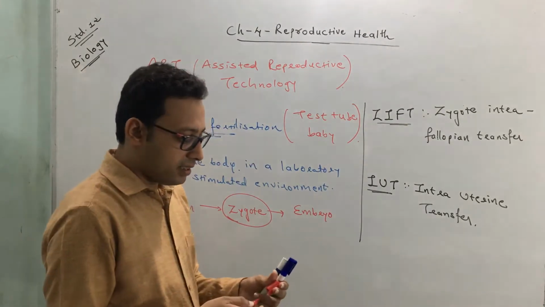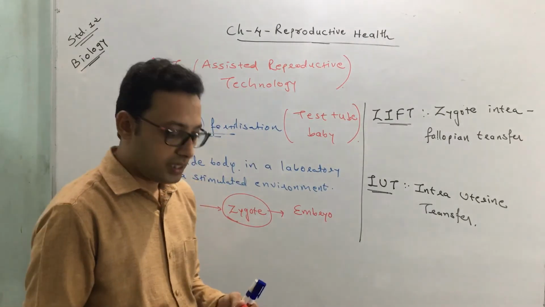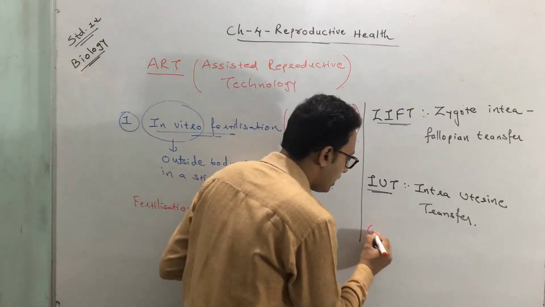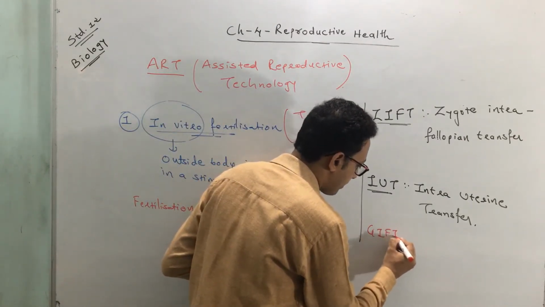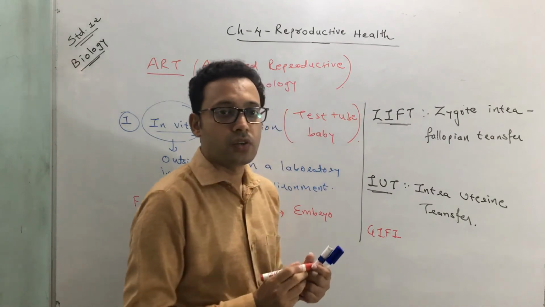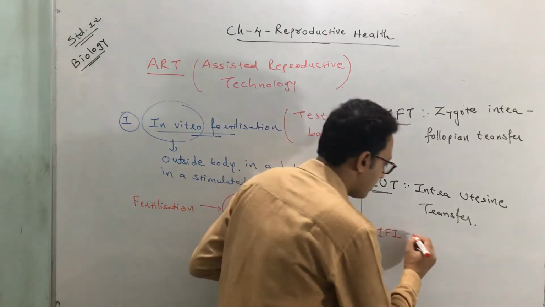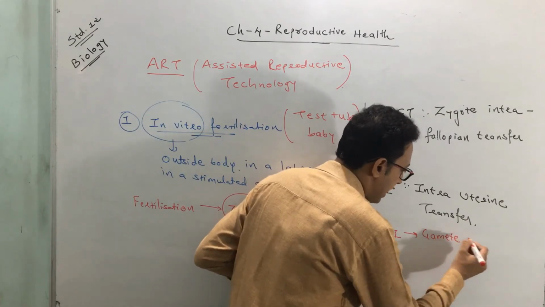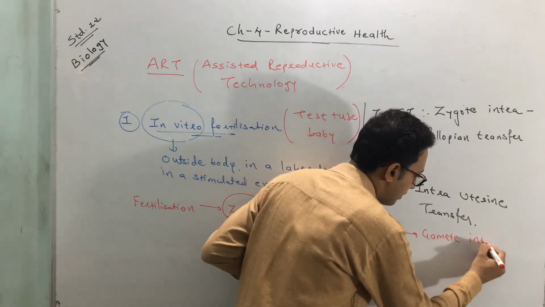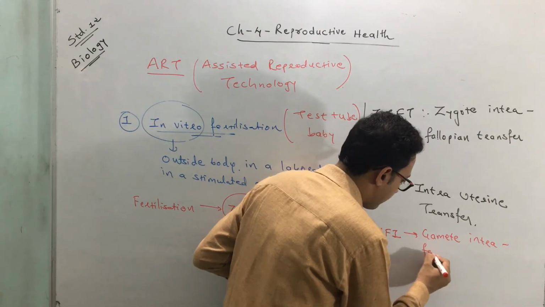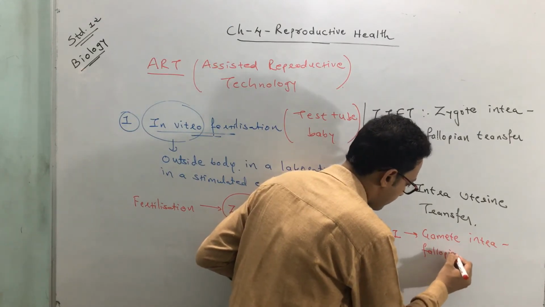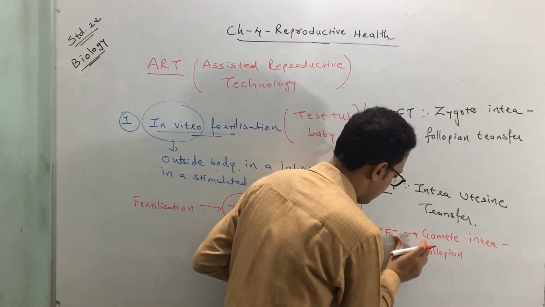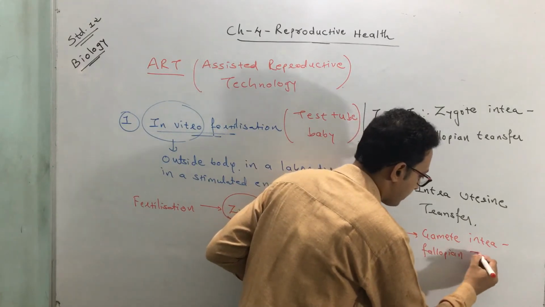Another technique, which is just a transfer technique, is called GIFT. What is GIFT? G means gamete, I means intra, F means fallopian, T means transfer.